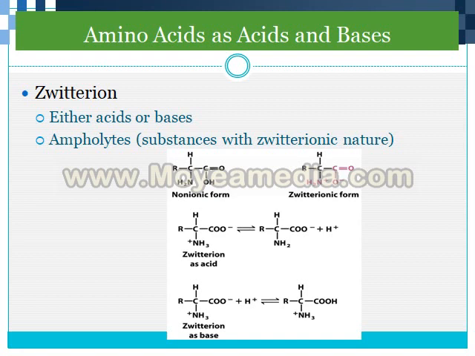Here an example of a zwitterion is given. A zwitterion has both charges, positive as well as negative. The first structure is the non-ionic form, where there is no charge, but in the second structure NH3+ is there and O minus is there. H is transferred to NH2, so it becomes NH3+ and the O becomes negative. So both charges are there and it is known as a zwitterion. At any given point of time a zwitterion can act either as an acid or as a base, because it contains both charges.